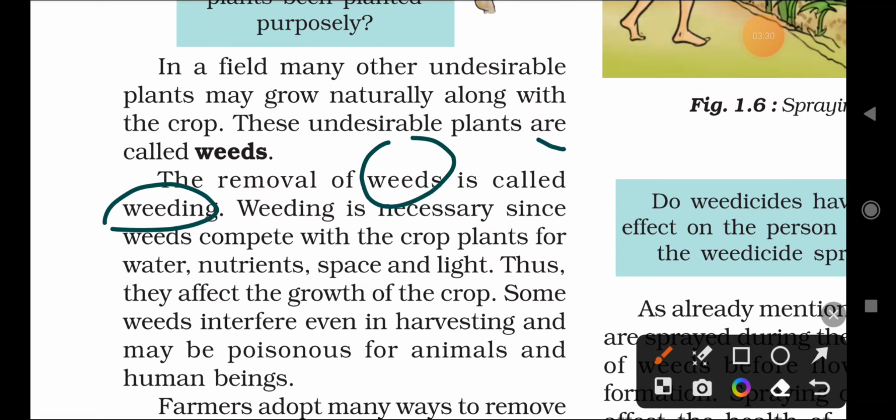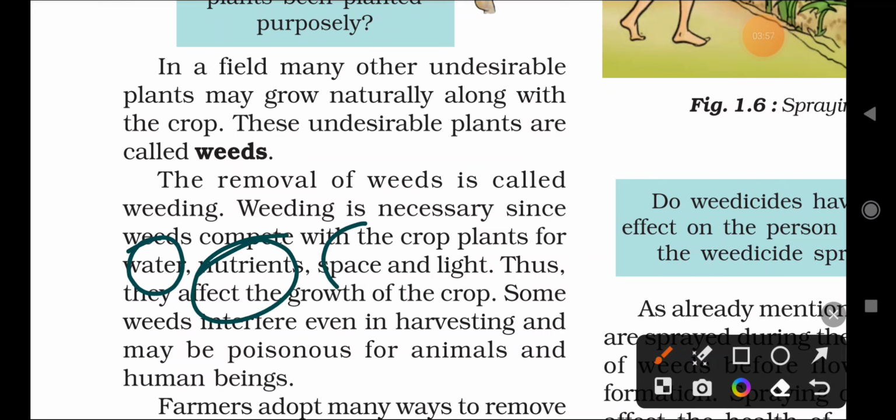Remember that weeding is necessary since weeds compete with the crop plants for water, nutrients, space and light. If these are growing naturally along with the crop, why should we remove them from the field? Because they compete with the plant for water, nutrients, space and light. For these factors, it is very dangerous to the crop field.